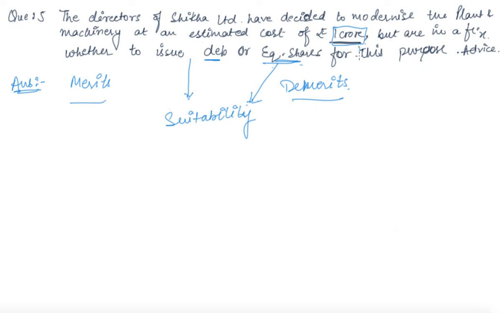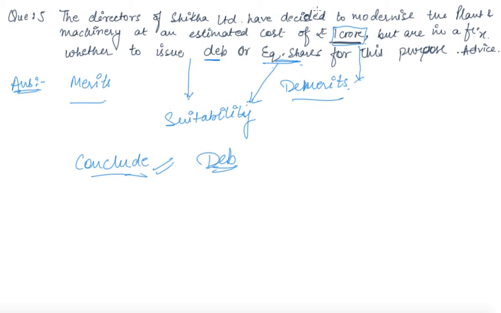If one is starting a company, the 1 crore amount is a small business amount. So here you can conclude on the basis of merits and demerits that one can go for debentures. Okay, so this is your next question.